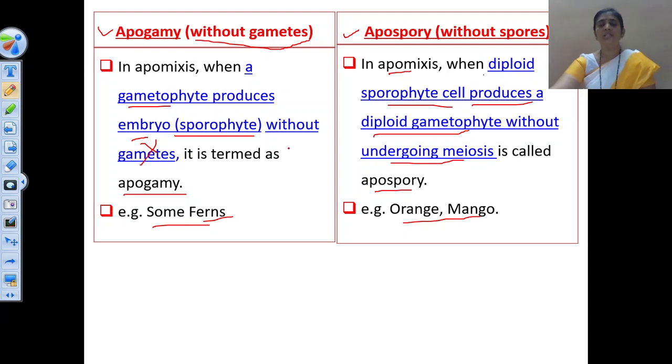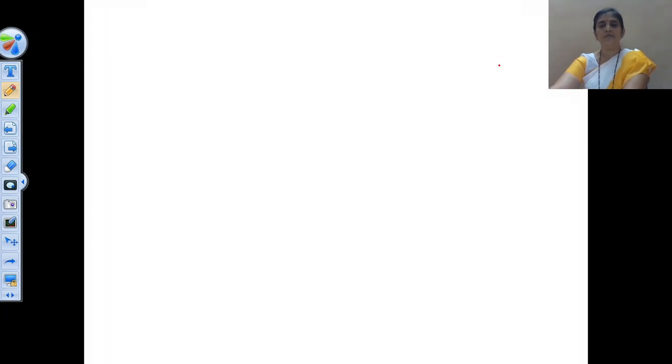So by using these two methods, apogamy or apospory, in some plants we see the development of a new individual without gamete formation or without spore formation. Okay, these are the two methods. Now we have to see the two different types of apomixis. The two types of apomixis are the recurrent apomixis and the non-recurrent apomixis.